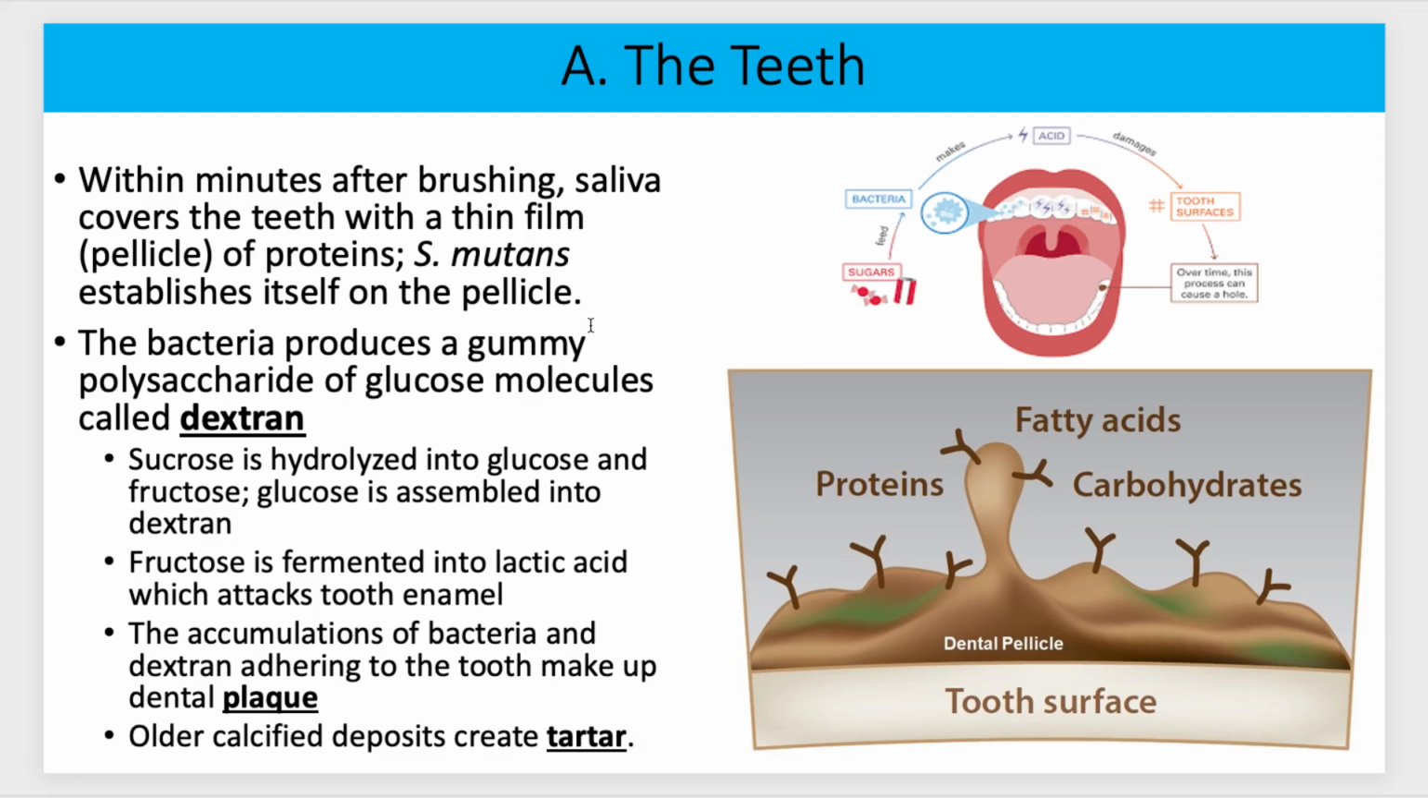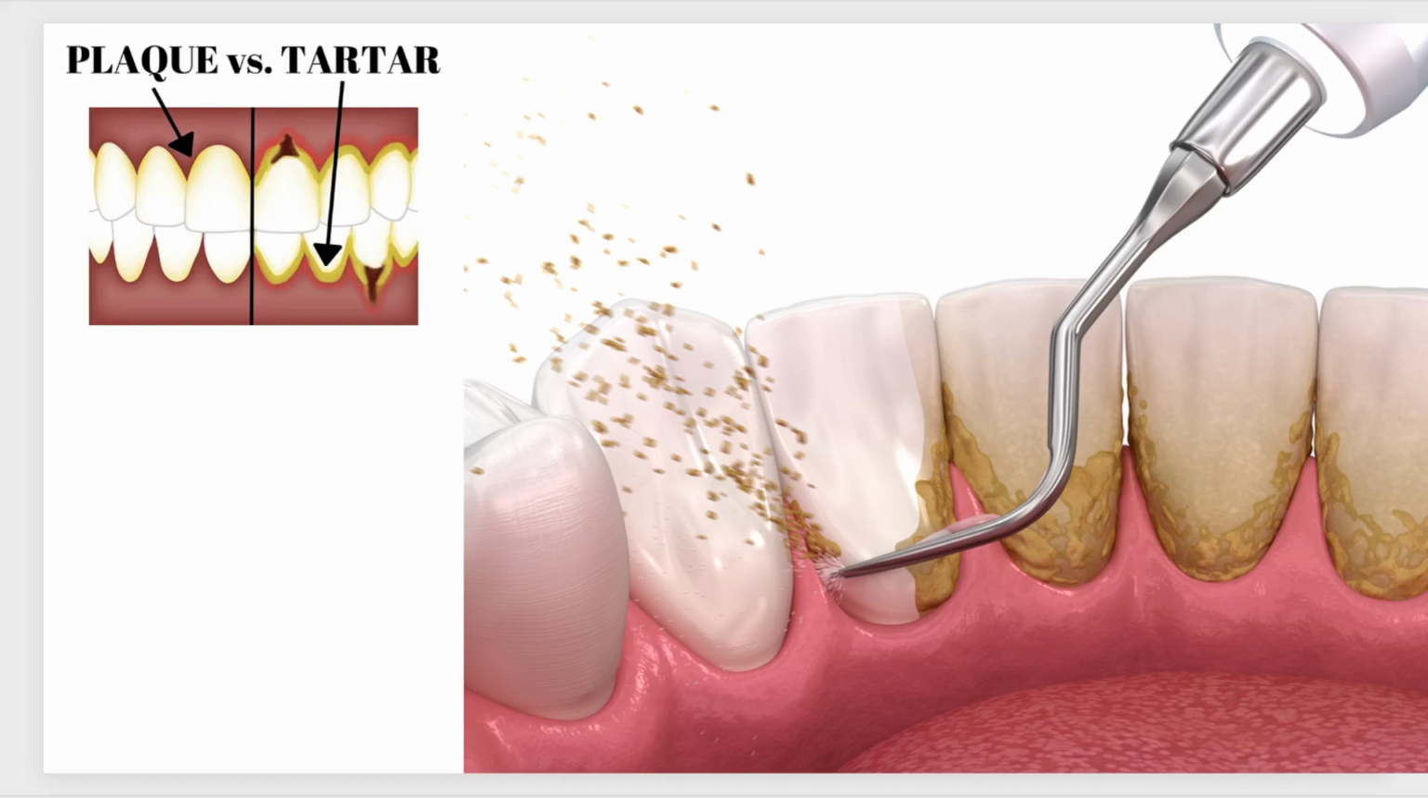The accumulation of bacteria and dextran adhering to the tooth makes up what they call plaque. So if you don't brush your teeth regularly, then you'll get more plaque because you're not getting that bacteria and dextran off of your teeth. Now, some of it is going to be left over just by chance. You can't get it all off. And the older calcified deposits will eventually become tartar. We'll look at the difference between those. And that's what they're getting off of your teeth.